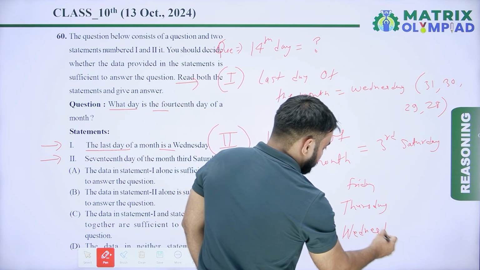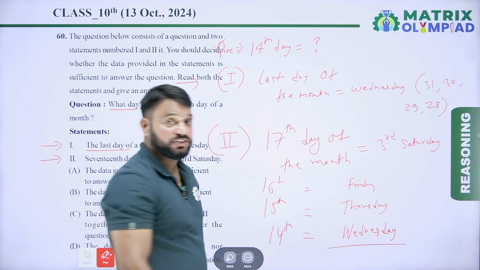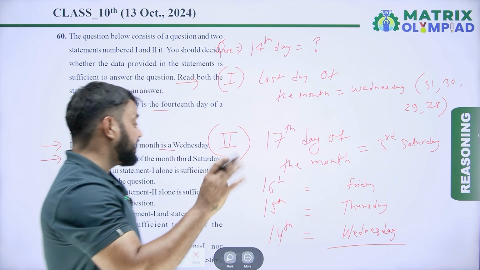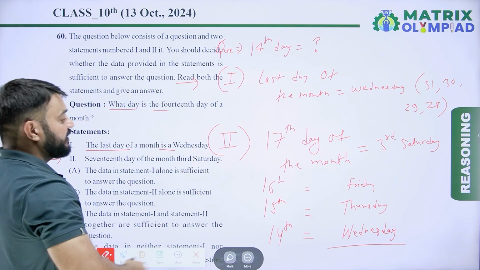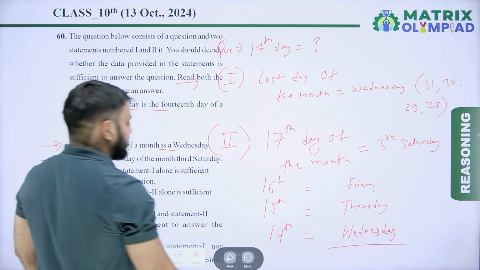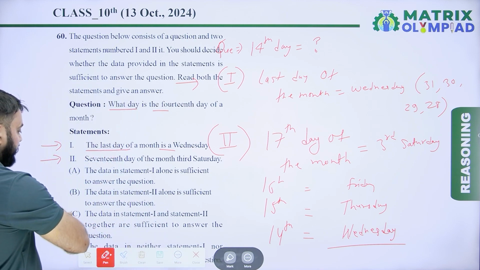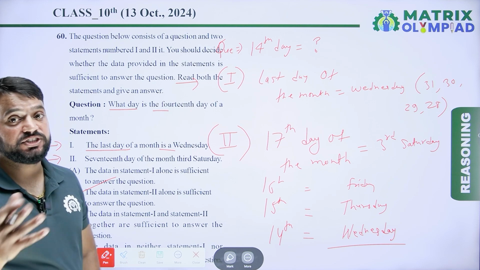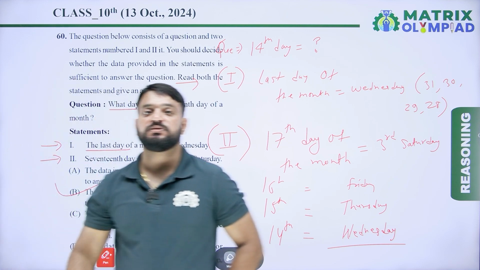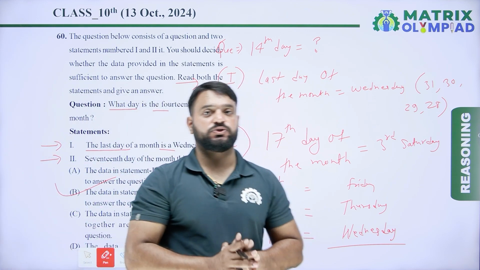So स्टेटमेंट सेकंड अलोन इज सफिशिएंट टू आंसर द क्वेश्चन। स्टेटमेंट सेकंड से ही आंसर आ सकता है कि 14th day of the month is Wednesday. So here option B, it means data in statement second alone is sufficient to answer the question. So here option B is the correct answer of this question.